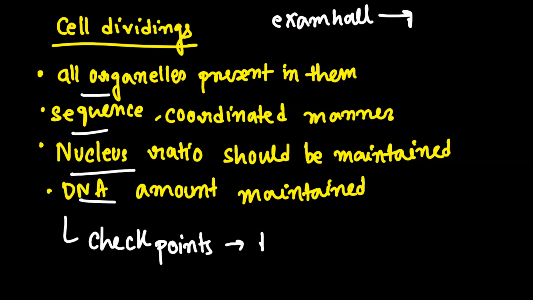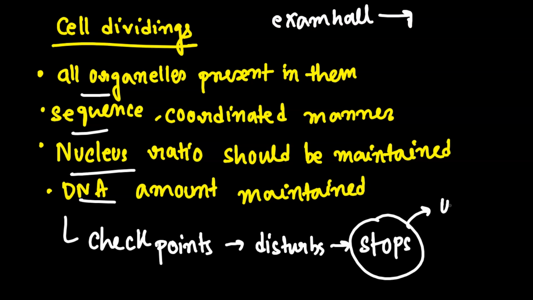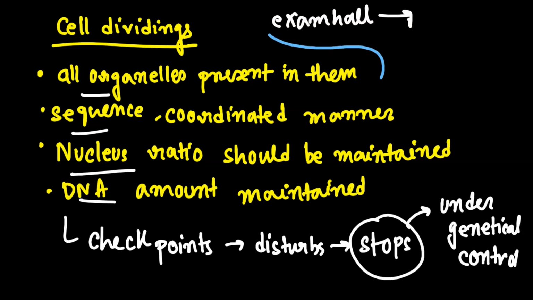If something disturbs, the cell division stops there. Cell division gets stopped, right? Because everything over here is happening under genetical control. This thing you need to know, everything is happening under genetical control, right? And for this whole stage, everything has various durations, right?